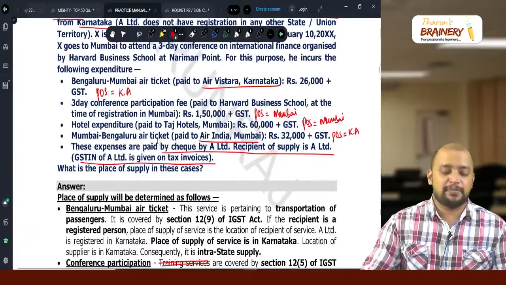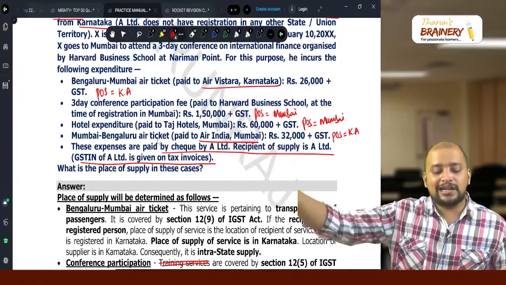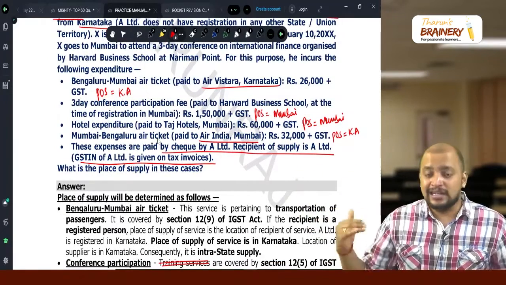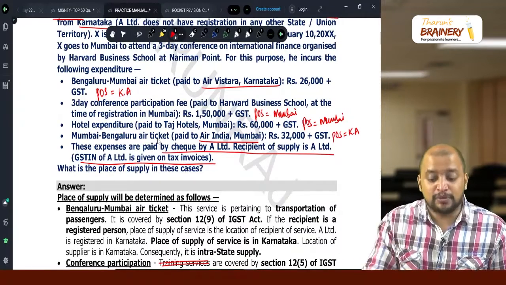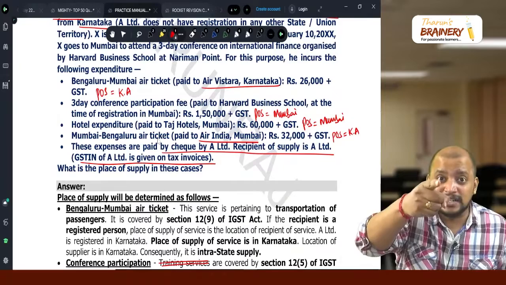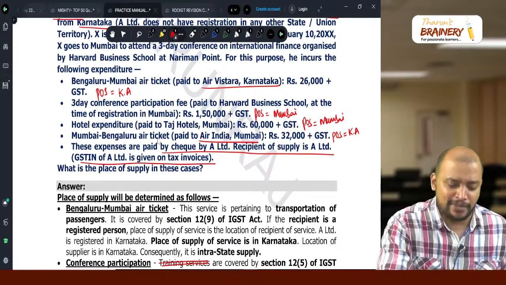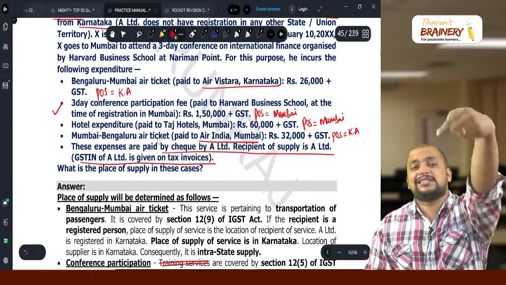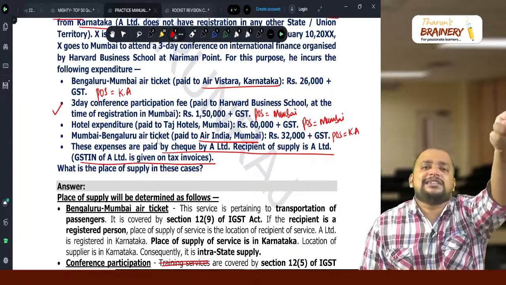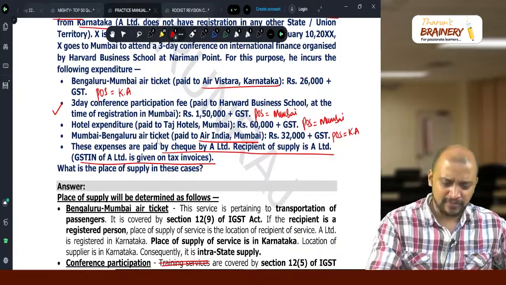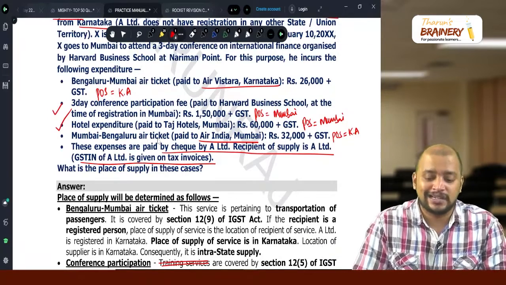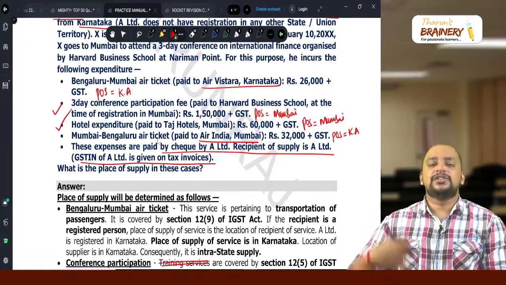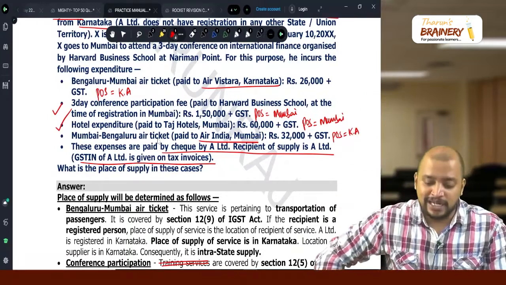Now, what is the nature of supply? In the first case, supplier located in Karnataka, place of supply Karnataka: intrastate. Second case, supplier located in Mumbai, place of supply Mumbai: intrastate. But this credit cannot be taken. Why? When it is intrastate supply, the GST paid in another state cannot be taken as credit. In the same way, for hotel expenditure, ITC is not available because it is intrastate supply in Maharashtra. So GST paid in another state cannot be taken as credit.